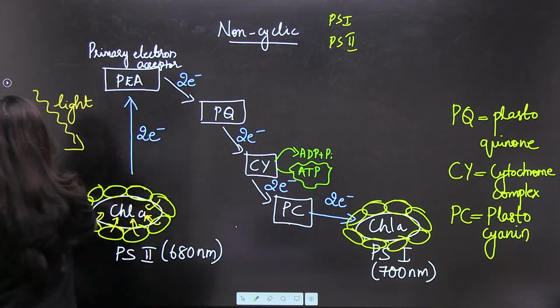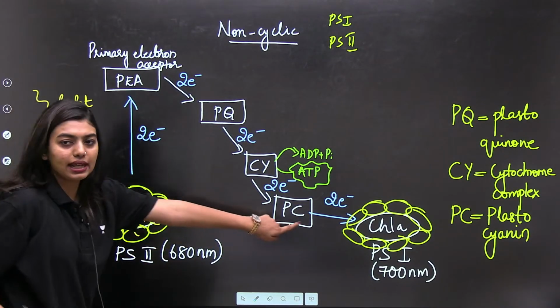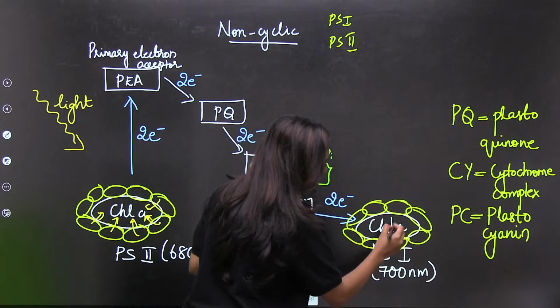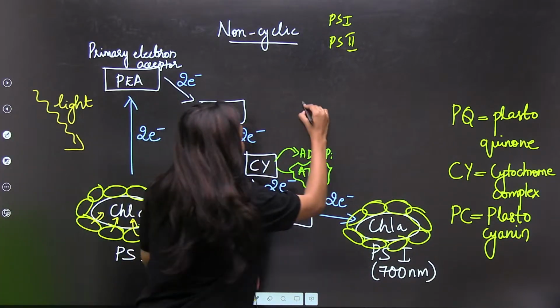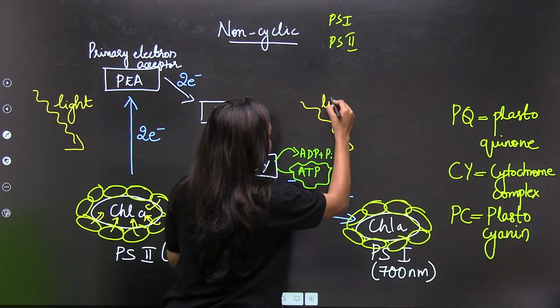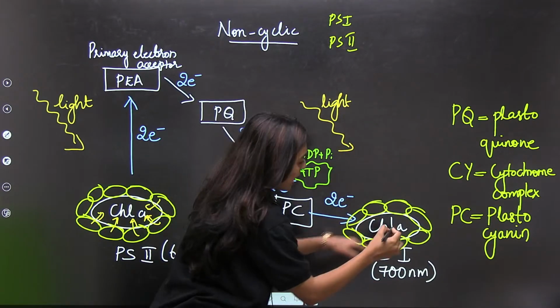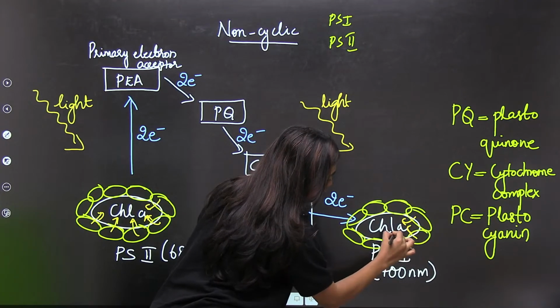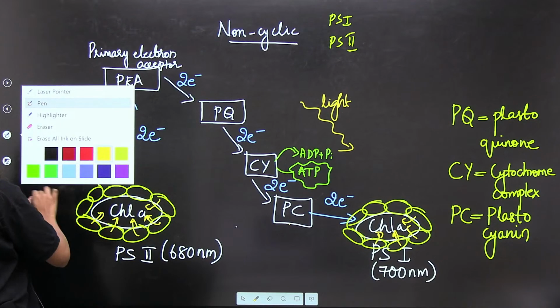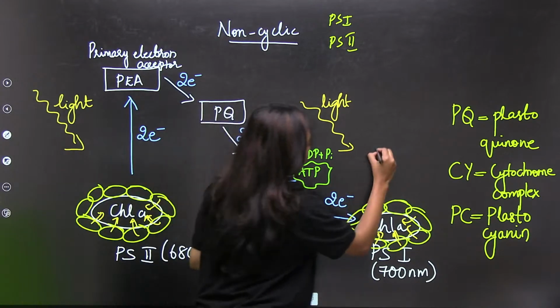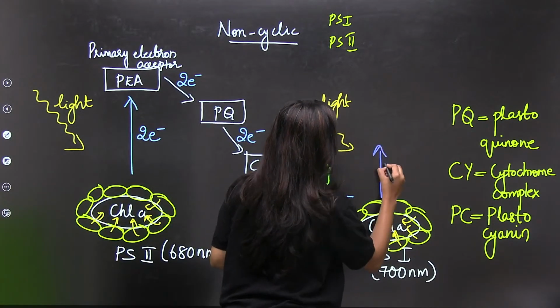Now what is happening, students? Did the electron stop? No. Here also there is light energy, right? Everything is happening in the presence of sunlight. Now here also these accessory pigments are going to absorb the light and give it to the chlorophyll A, and the chlorophyll A is going to get very excited and again release electrons.